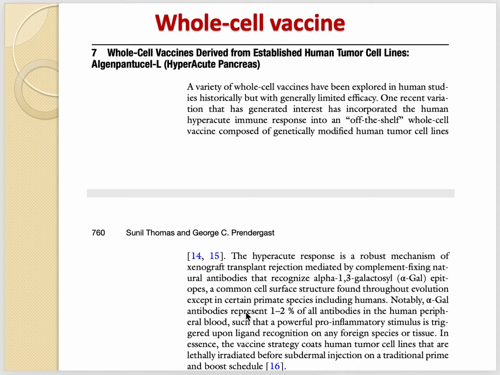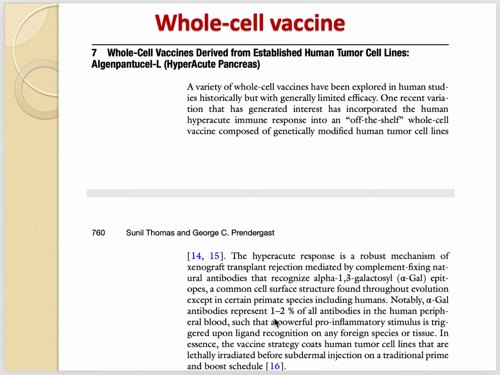Human is one of them, so humans don't express this protein. Whenever a xenograft occurs, humans can rapidly recognize this alpha gal protein as foreign and induce an immune response. Why is this immune response so hyperacute? Because humans already have antibodies against this protein.